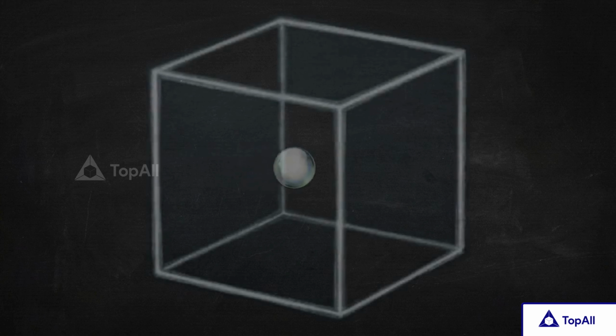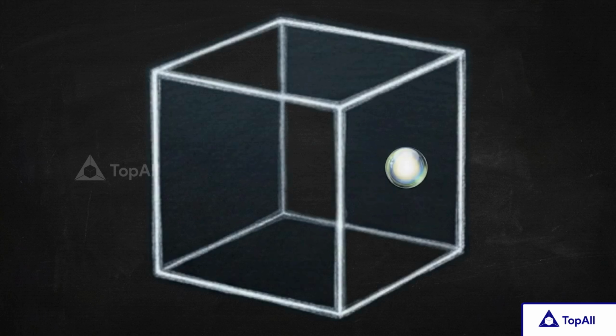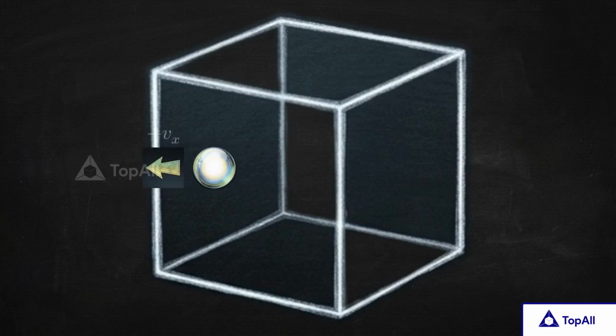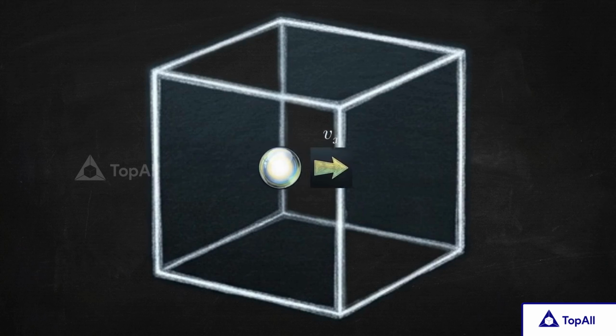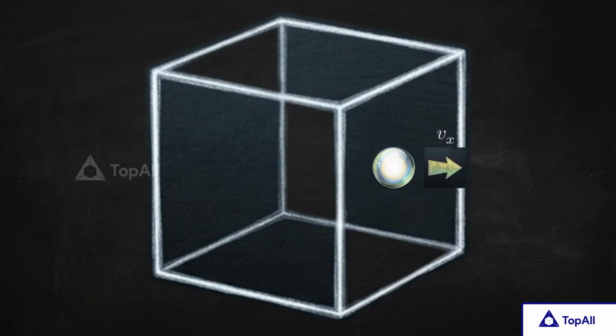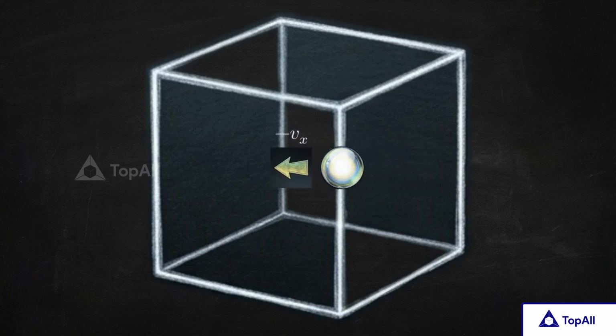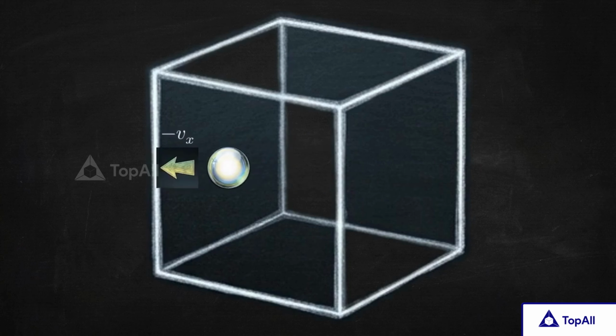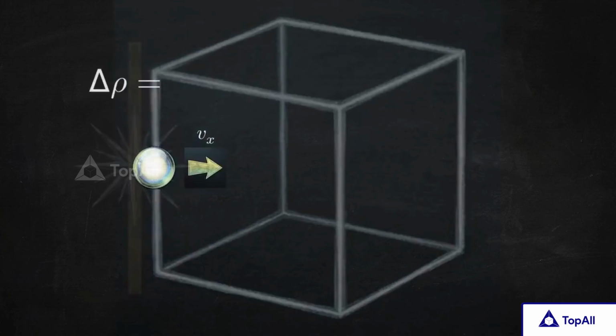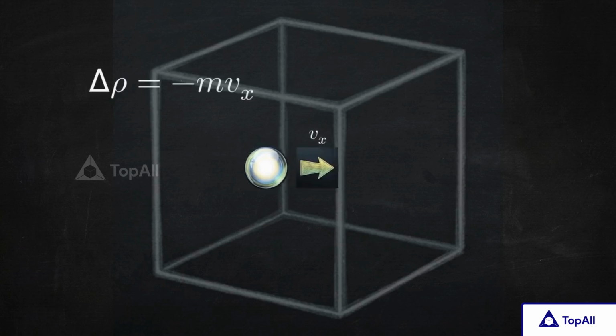We start our model by isolating just one gas molecule inside a simple three-dimensional cubic container. Let's focus on a particle traveling horizontally. We'll label its velocity v_x as it flies directly toward the right-hand wall on the YZ plane. We treat this impact as a perfectly elastic collision. The molecule strikes the barrier and ricochets backward with the exact same speed, just in the opposite direction, giving us a final velocity of negative v_x.